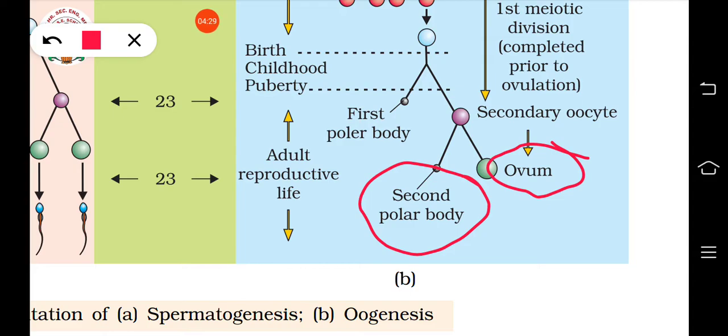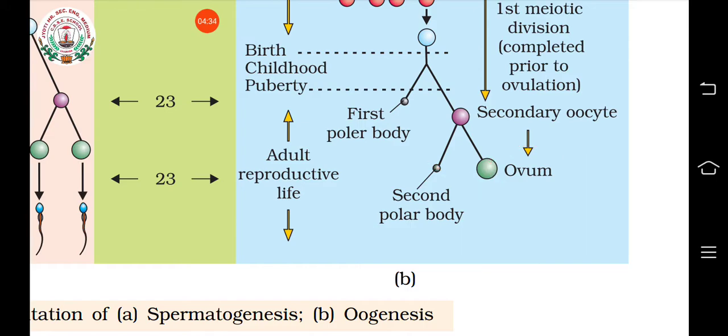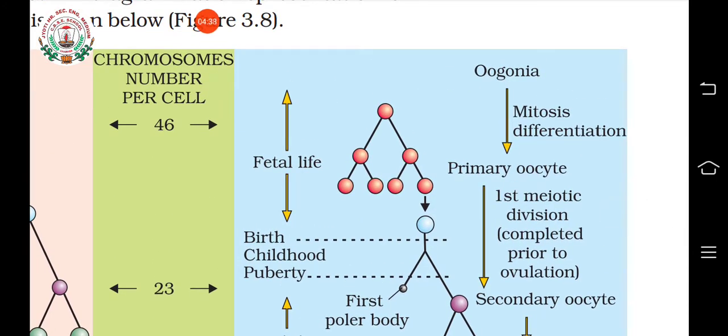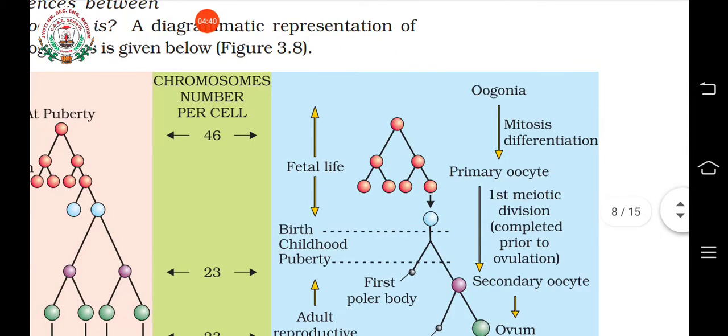So you can imagine this is a long process. It started before the child's birth, isn't it? In the ovary of the female child itself, in the form of primary oocytes, the oogonia undergo mitosis and differentiation, and then what happened?